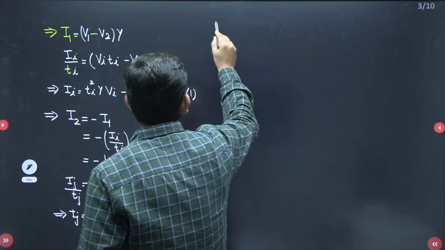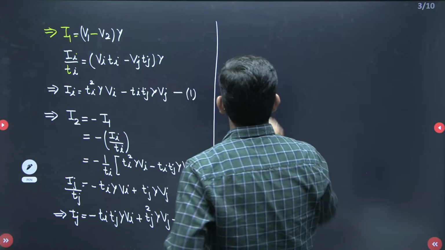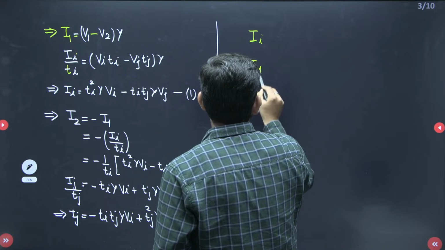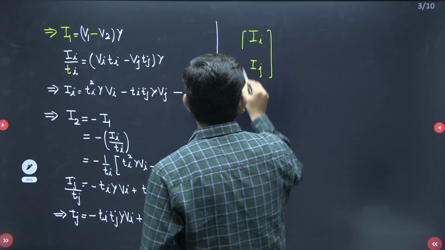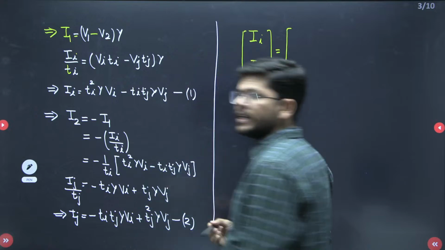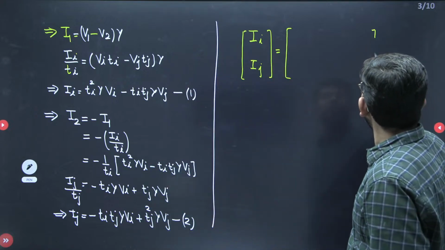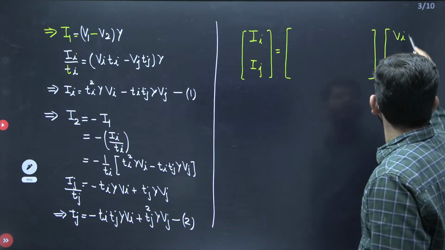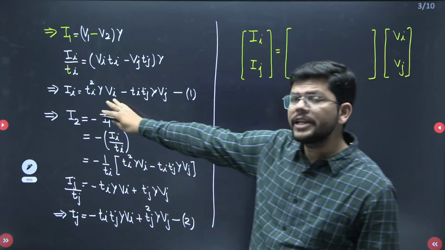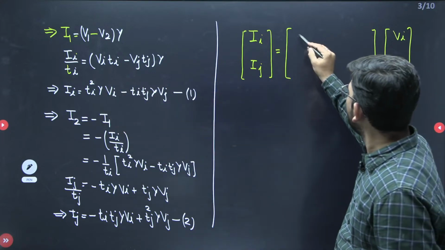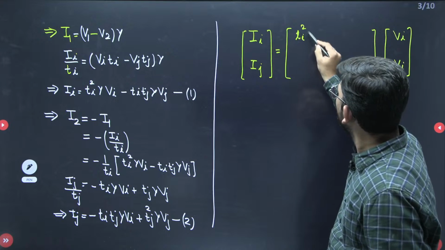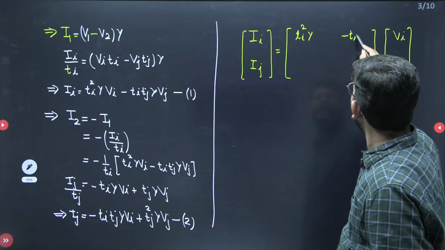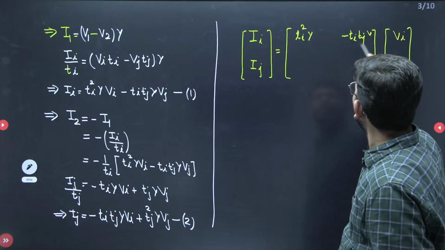Now if I write them in matrix format, just see what I have obtained. I have Ii and Ij, written in terms of the voltages Vi and Vj. So from this equation, what do we have to write here? I will be writing here Ti square into Y, and then minus of Ti Tj into Y. Is that fine?